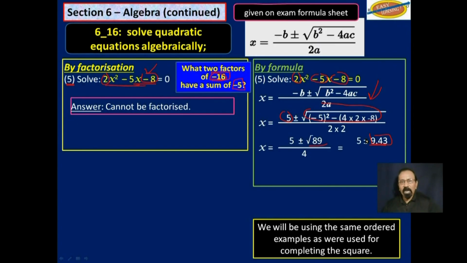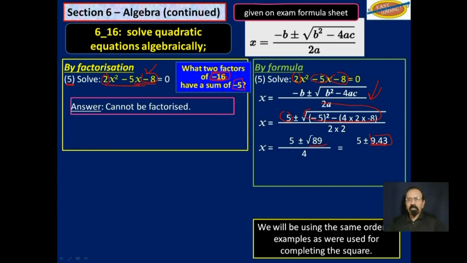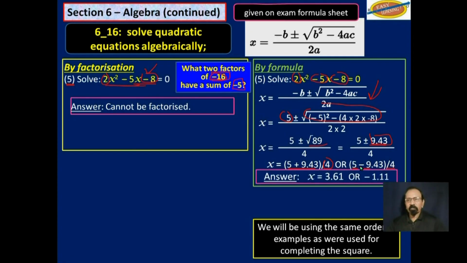But we can work with 9.43. And so we will add 5 to 9.43, divide by 4 and get one answer. Or we will subtract 9.43 from 5 and divide by 4 and get another answer. So the answers we get here are x is equal to 3.61 or negative 1.11.